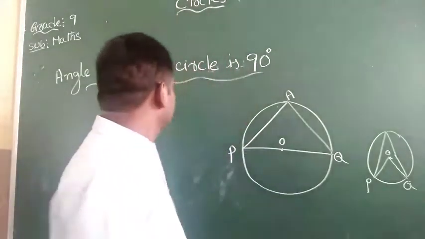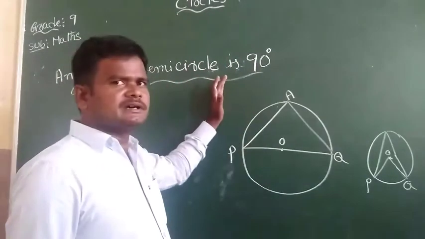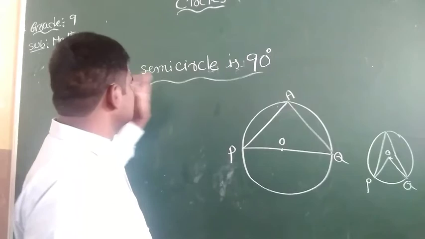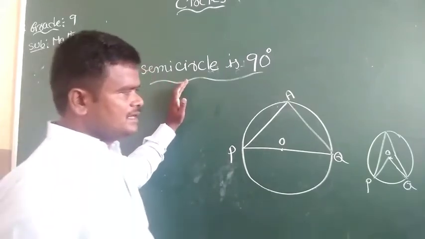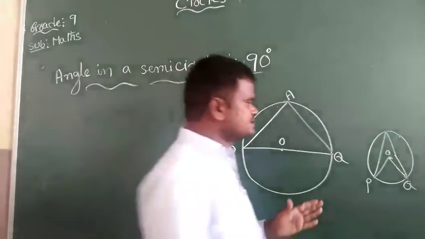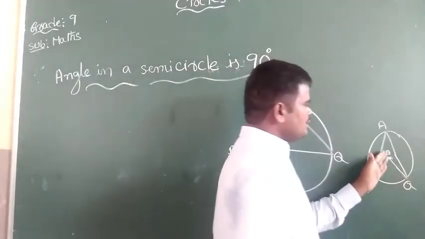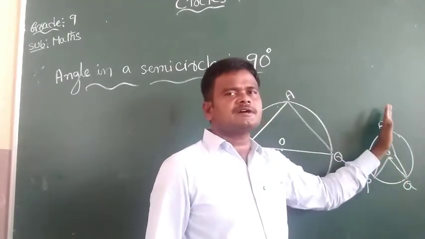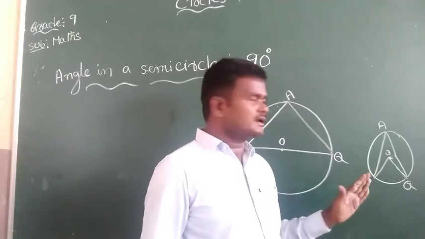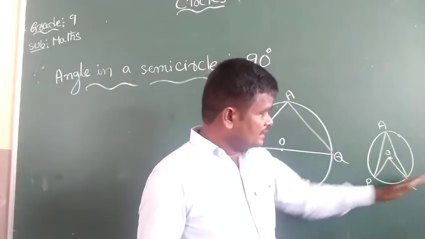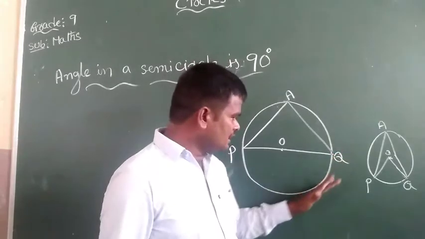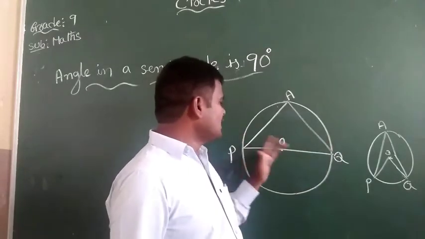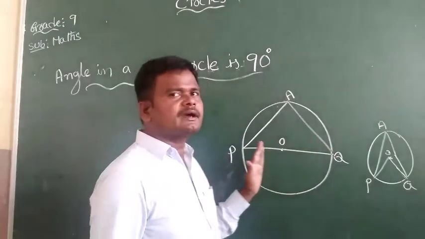The next one: angle in a semicircle is 90 degrees. We know that theorem 10.8 says angle POQ equals 2 times angle PAQ. Here, this is the semicircle, half of the circle, where the end points are on the diameter.